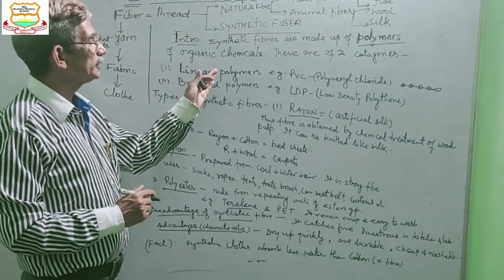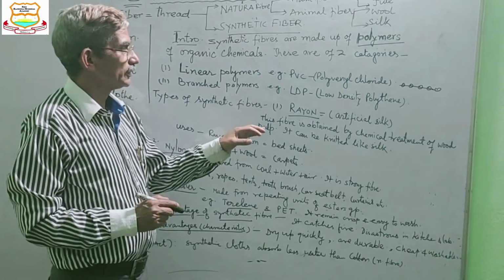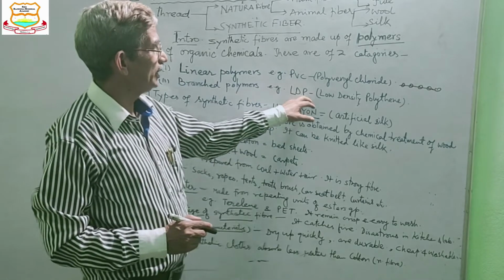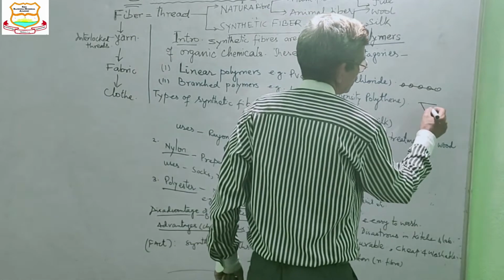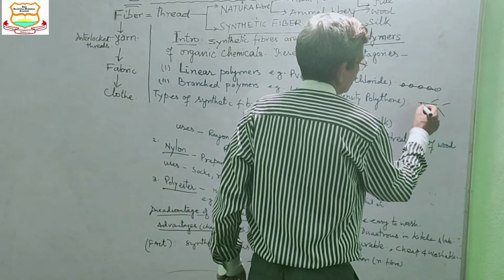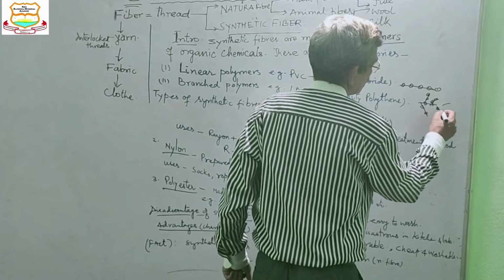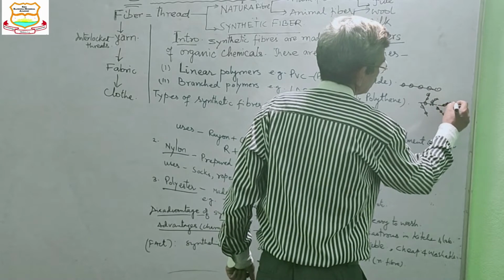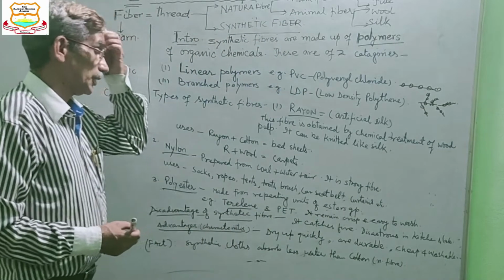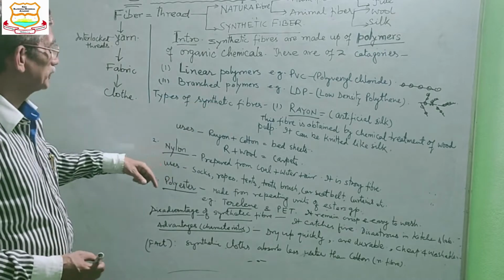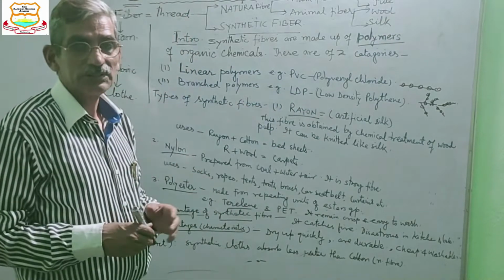It is a synthetic fiber. Then another is a branch polymer. The example of branch polymer is LDP, low density polythene. If the molecules are arranged in different branches, such kinds are known as branched polymers. The LDP is a polythene.